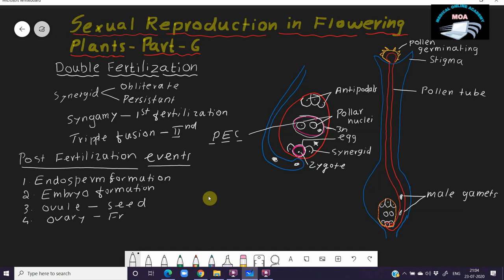So the post-fertilization events include four separate processes: endosperm formation, embryo formation, ovule maturing into seed, and ovary maturing into fruit. Then let us study each event separately. First, we are going to study endosperm formation, how the endosperm will form.